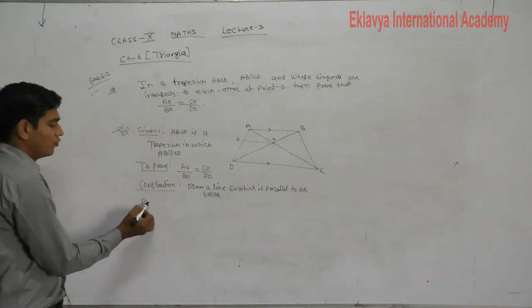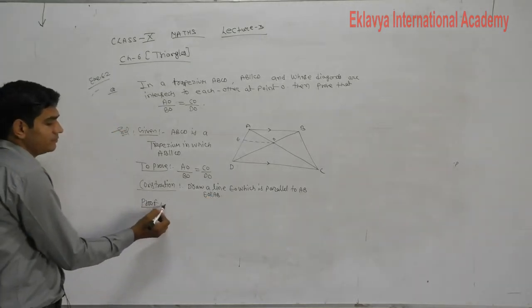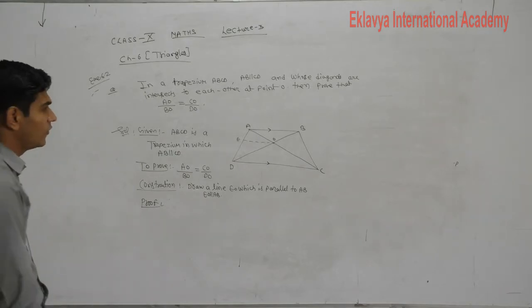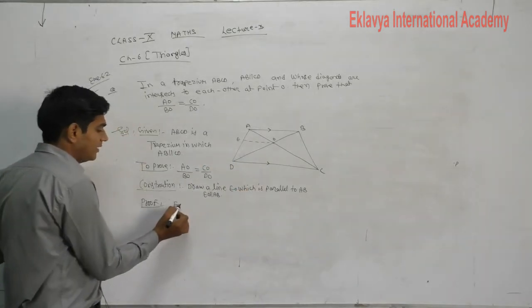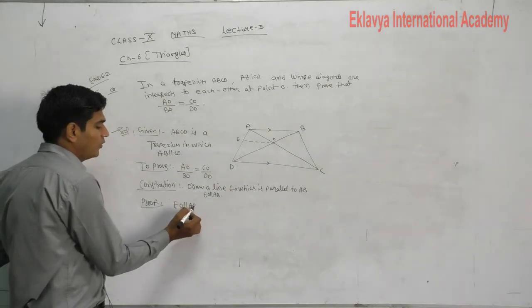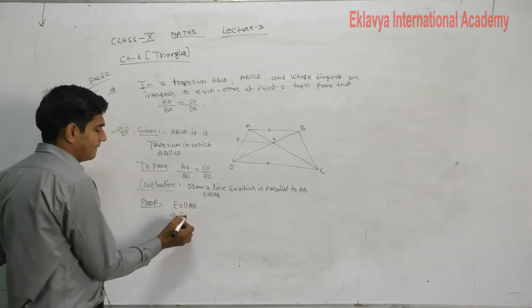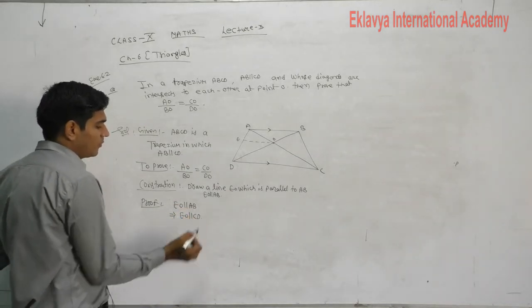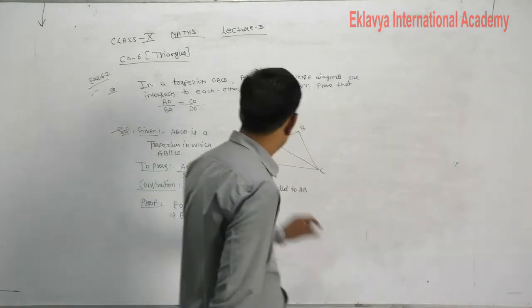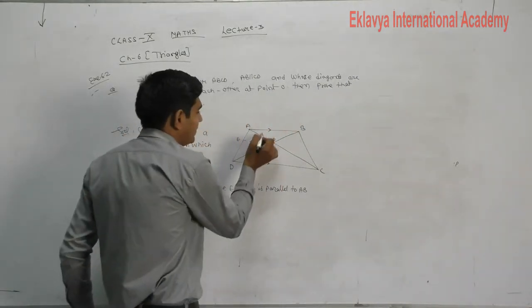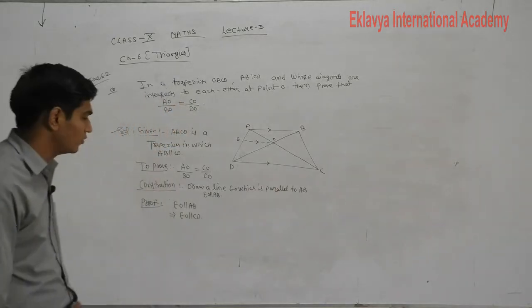Now the proof part. First of all, EO is parallel to AB. Then EO is also parallel to CD because AB is parallel to CD. So EO is also parallel to CD.